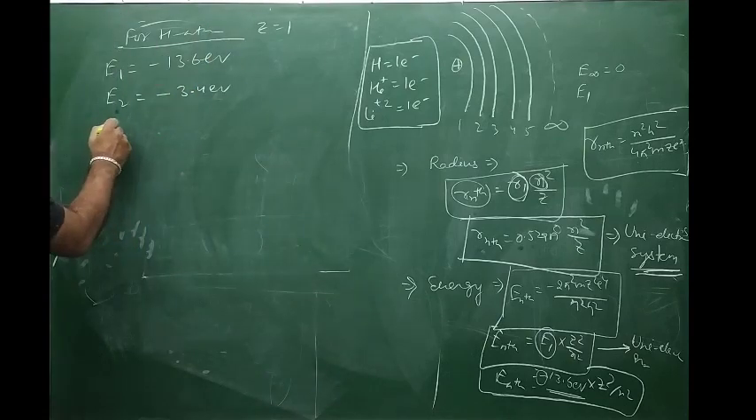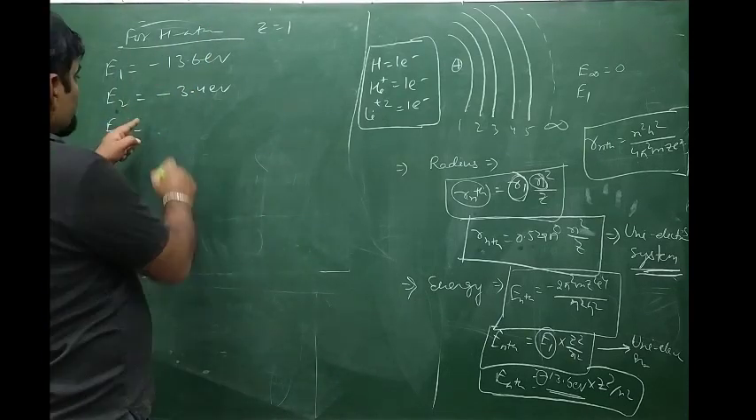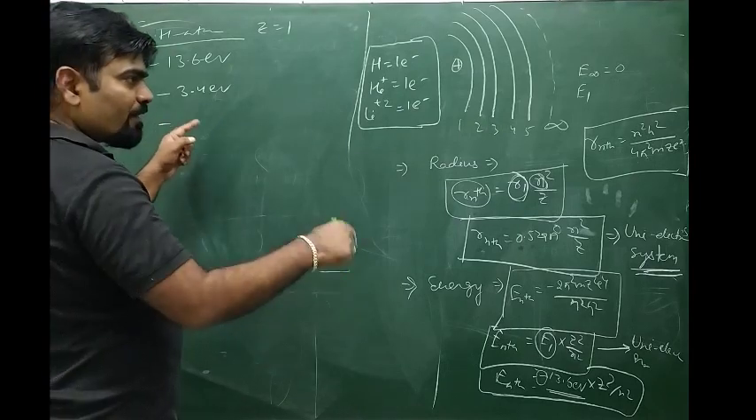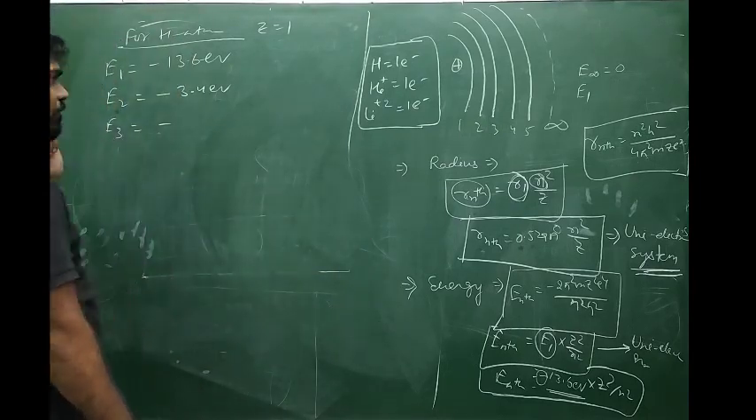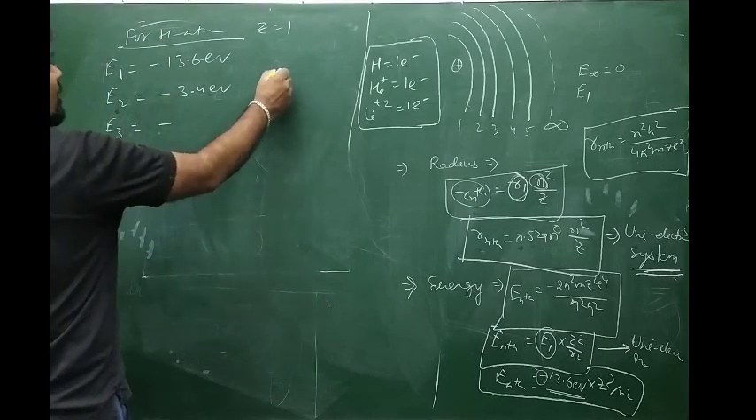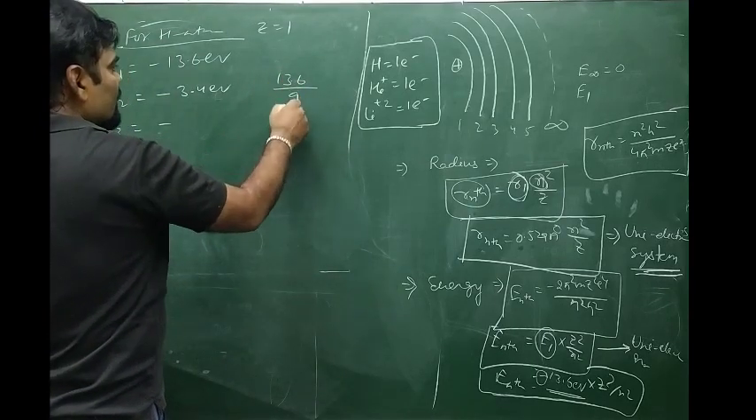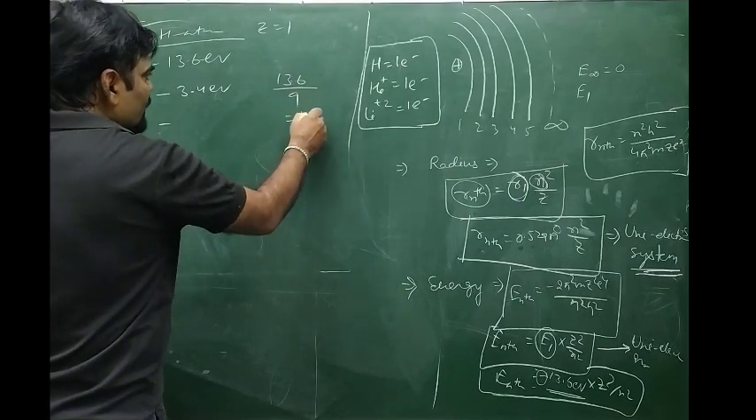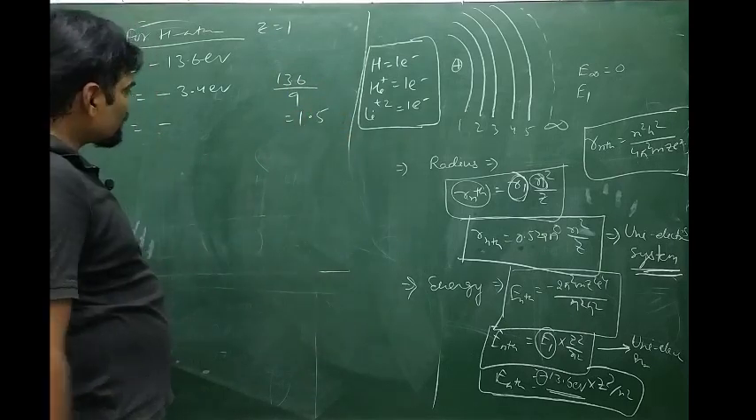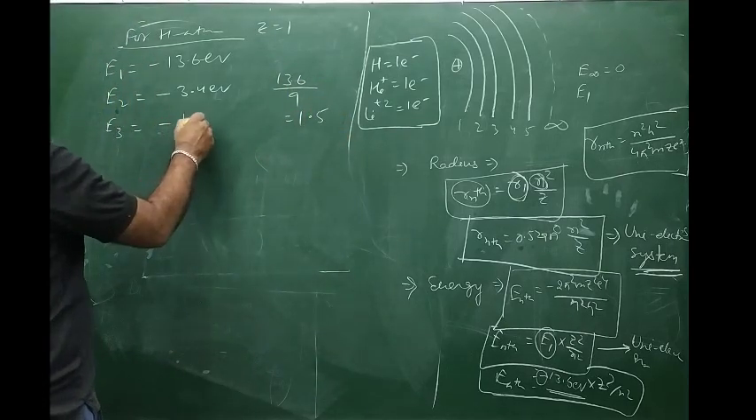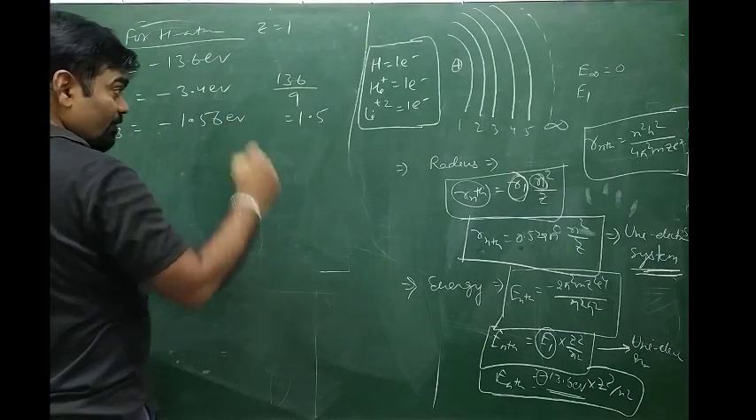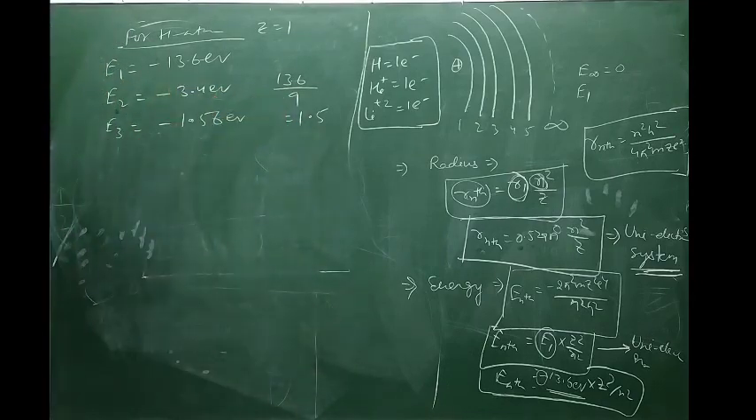Understood? E3 is equal to what? That is minus 13.6 electron volt divided by 9. So minus 13.6 electron volt divided by 9, it is approximately how much? 13.6 divided by 9, that is 1.5-something. So approximately 1.56 electron volt. You calculate the exact value, no problem.